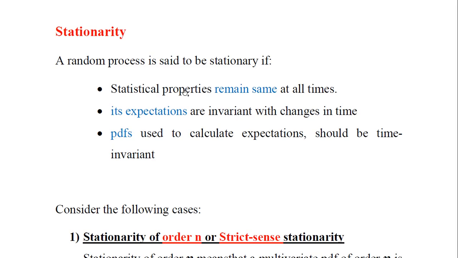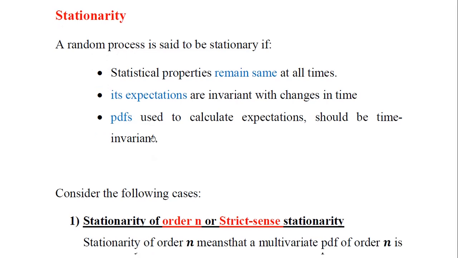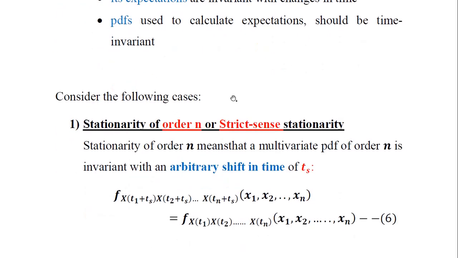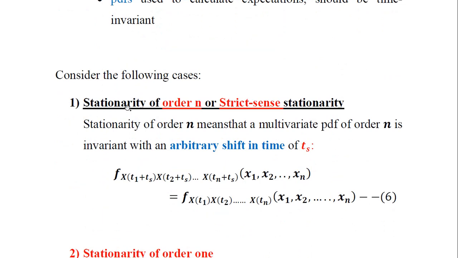So statistical properties have to be the same, its expectation has to be the same, the PDF also needs to be the same, if you want to call any random process a stationary process. Now we'll have the different cases here. The first case is stationarity of the order n, or strict sense stationarity.